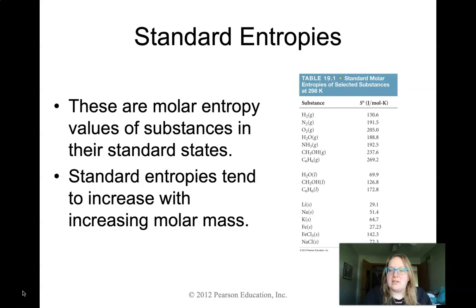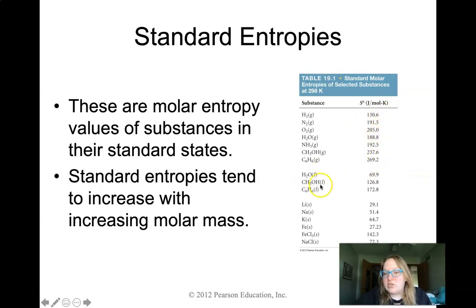So if we just look at this first section, as the molar mass of these things goes up, so does the entropy values. And these are all going to be entropy values measured in their standard states, so what state they'd be in at 298 Kelvin. So let's say we put some H2 together, and at 298 Kelvin, we saw that it was a gas. So all of these are gases at 298, which means that these are the entropy values that we have measured.